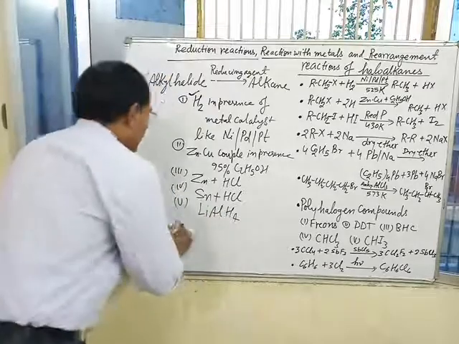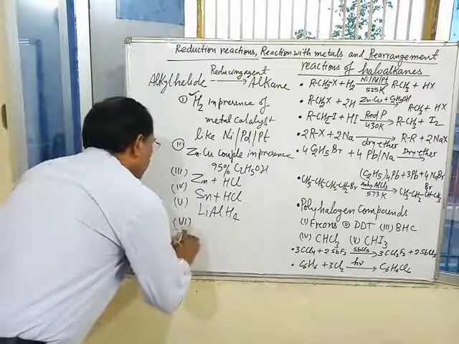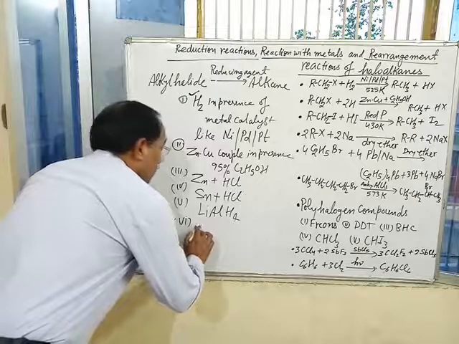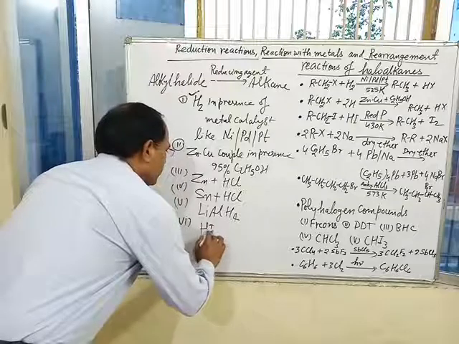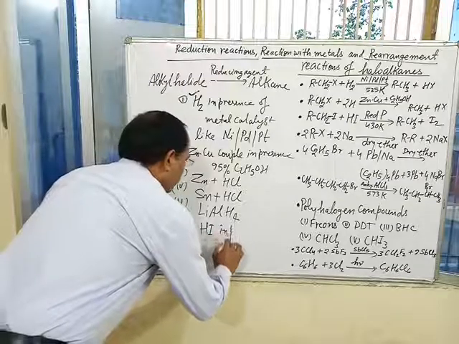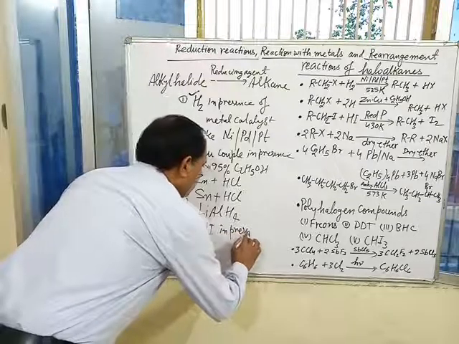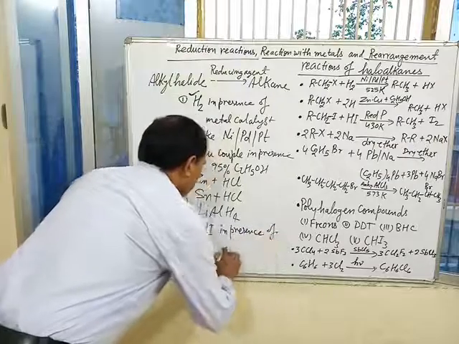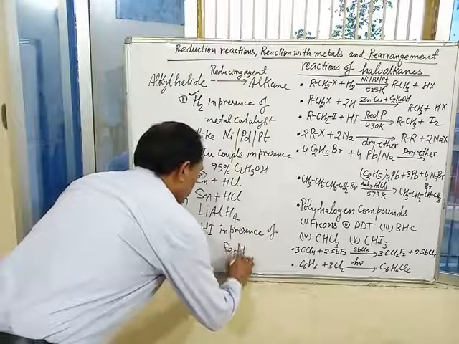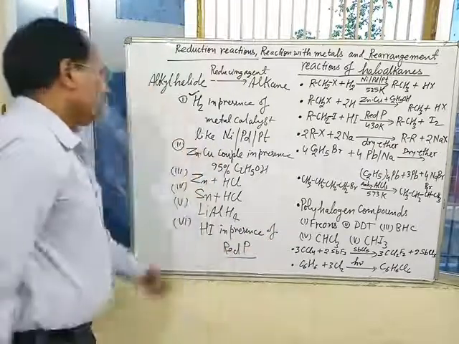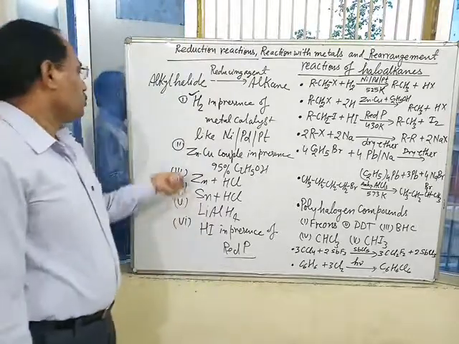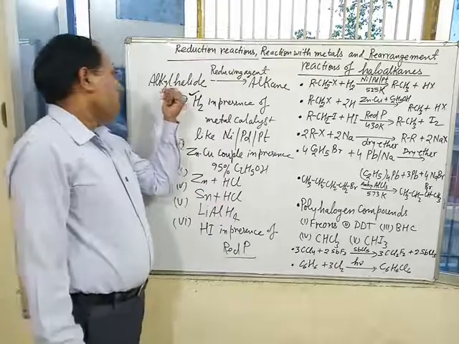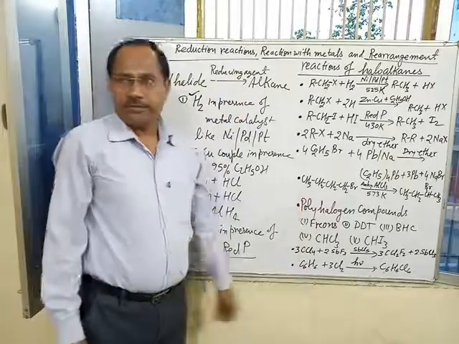And sixth reducing agent is HI, hydroiodic acid, in presence of red phosphorus. These are the important reducing agents used for the reduction of alkyl halide to corresponding alkane.